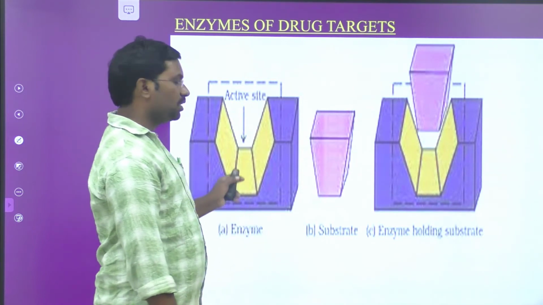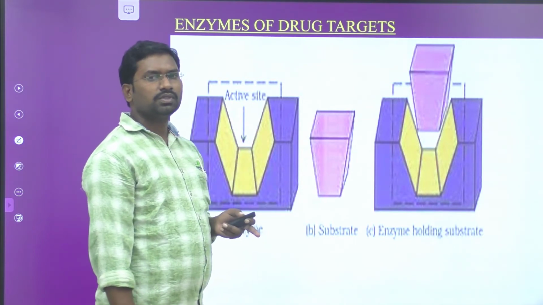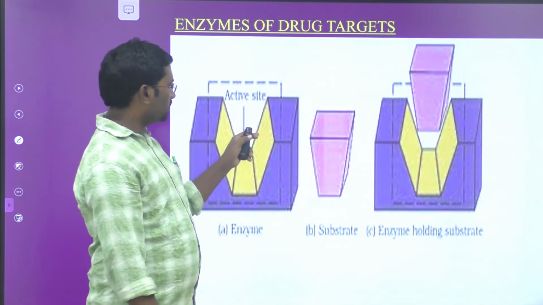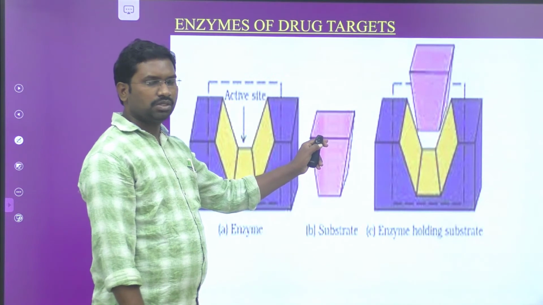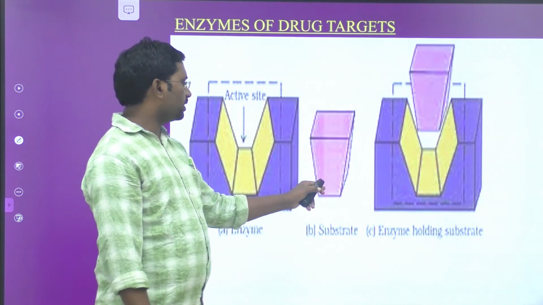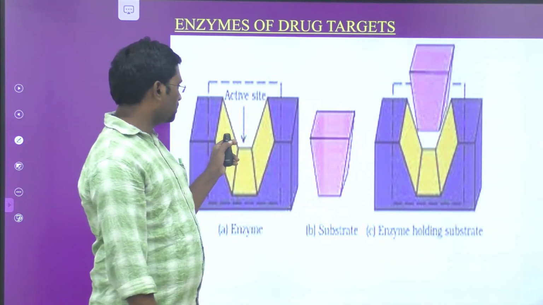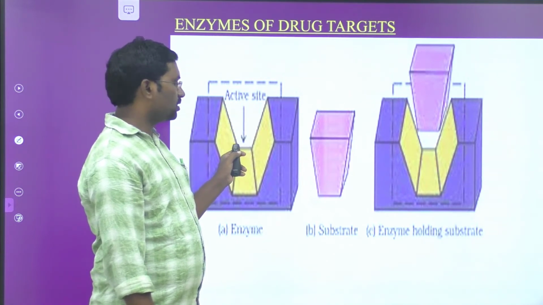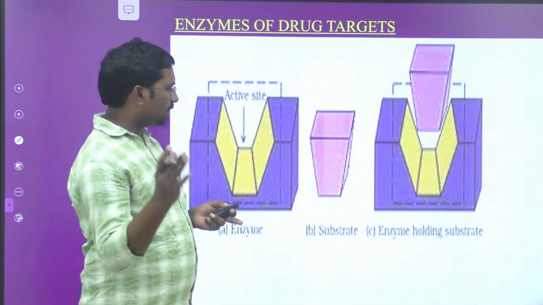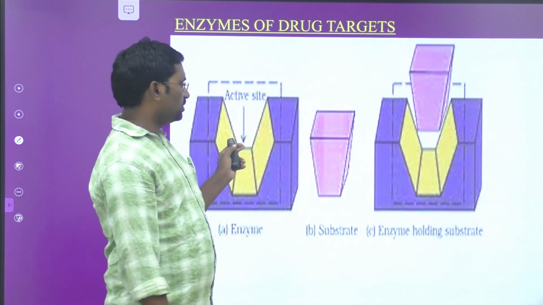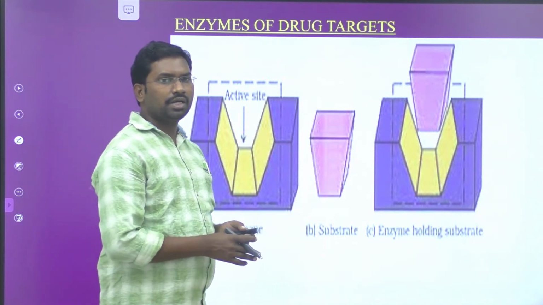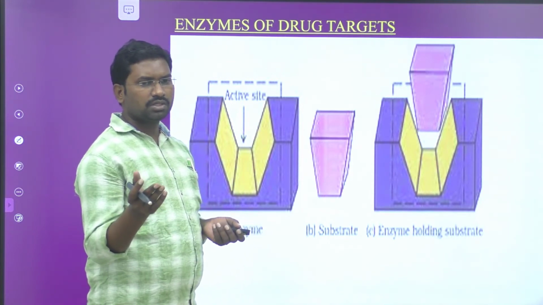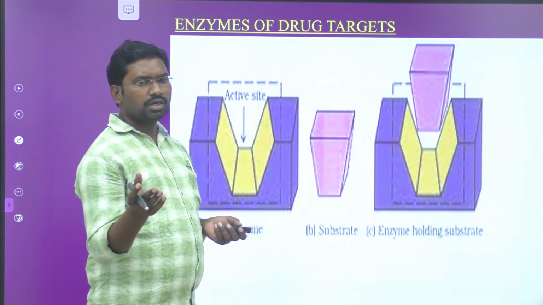So here the enzyme plays mainly two roles. First one is it has an active surface area to hold the substrate. To hold the substrate on the surface of the enzyme, it has a suitable active site, as it appears in the image. The holding of the substrate on the active site involves different types of forces like hydrogen bonding forces or ionic forces.